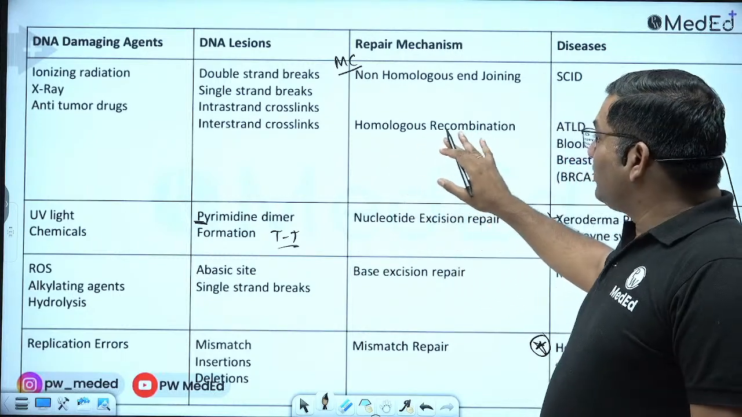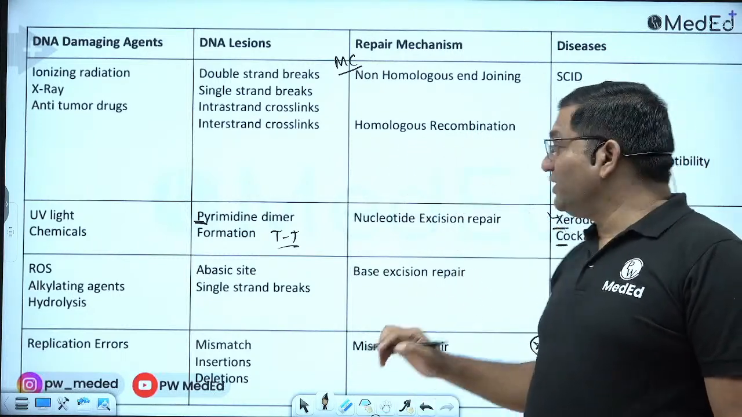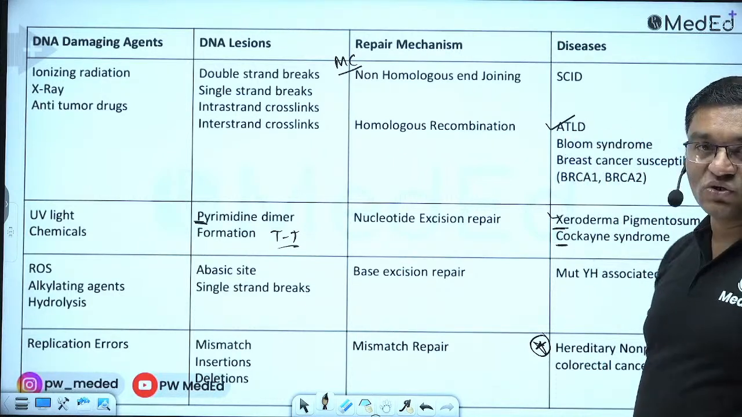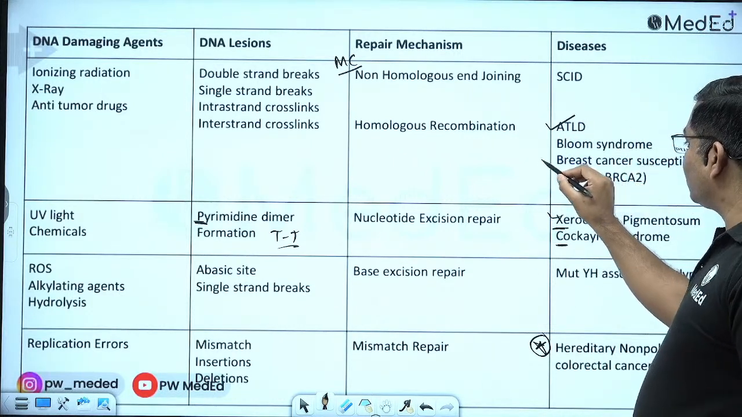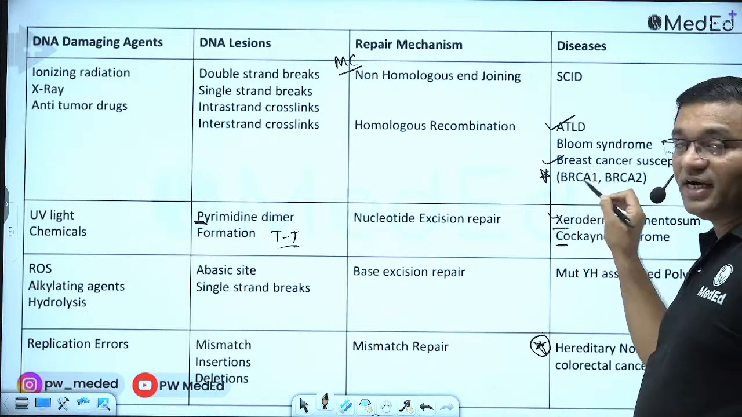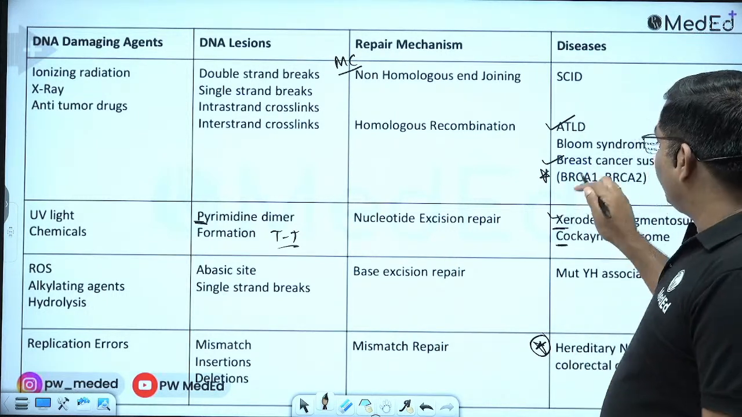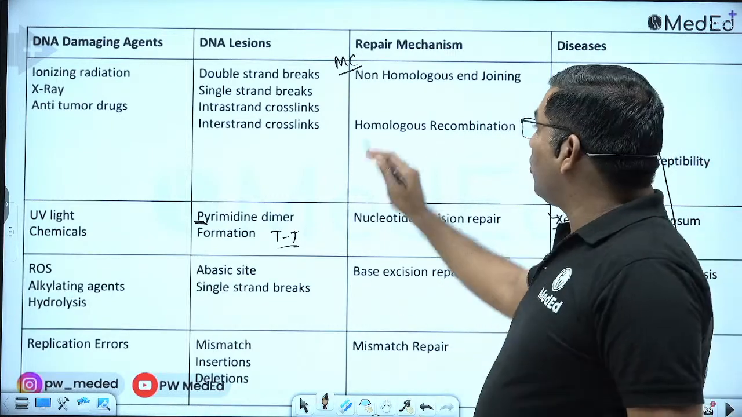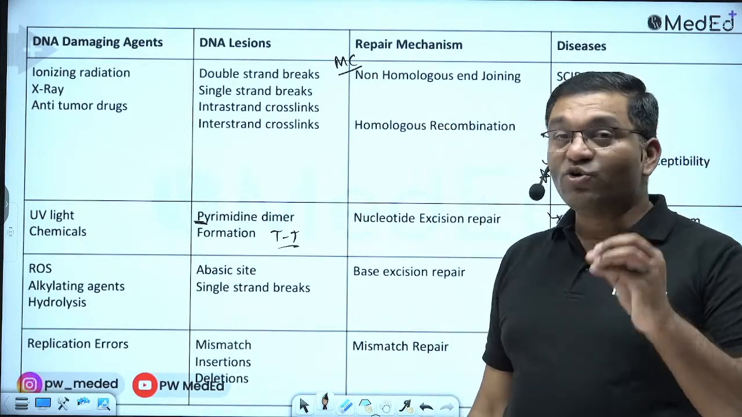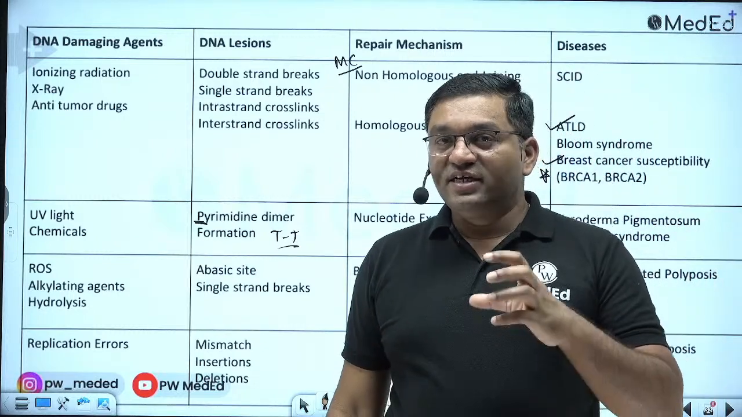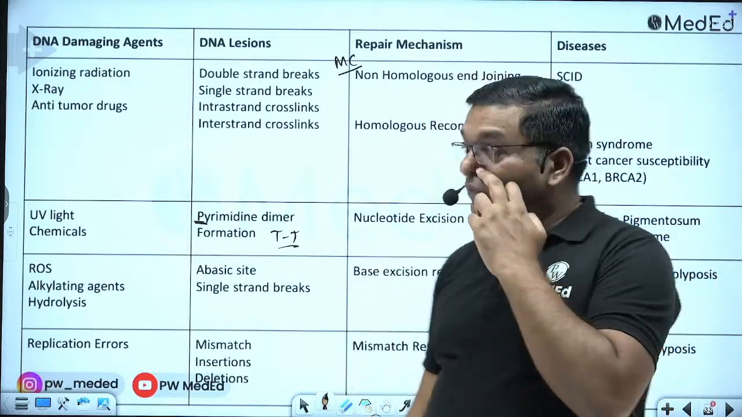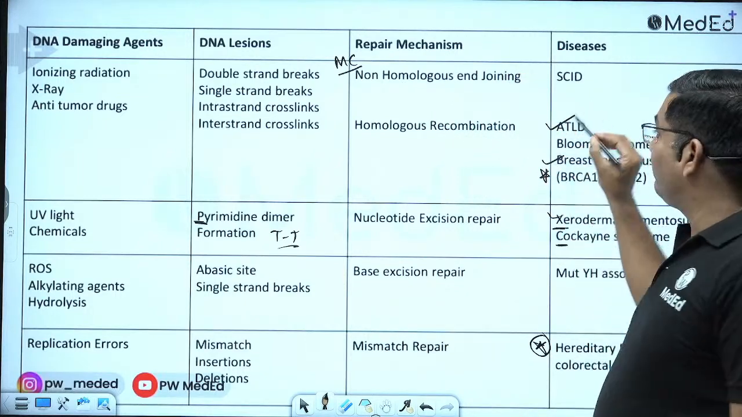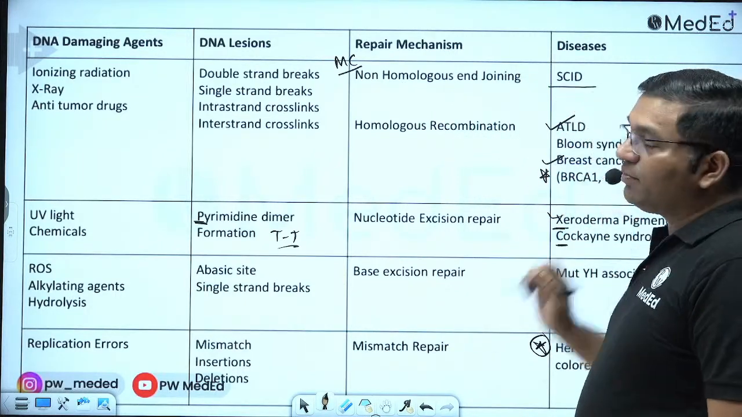So if there is a defect in the homologous recombination, it causes these disorders. Particularly remember the ataxia telangiectasia-like disorders, Bloom syndrome, and breast cancer susceptibility. This is important, newly added in the new edition, and related to homologous recombination. Non-homologous end joining requires the Ku protein and ATP and DNA-dependent kinases, and a defect in it will cause severe combined immunodeficiency.